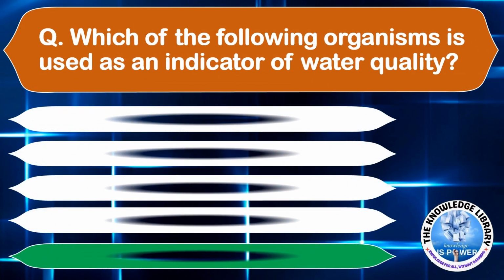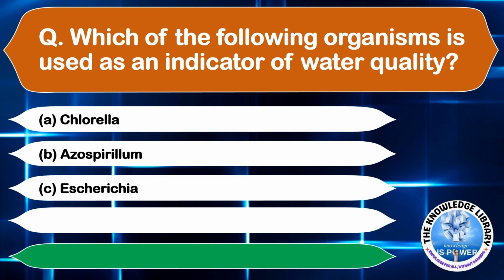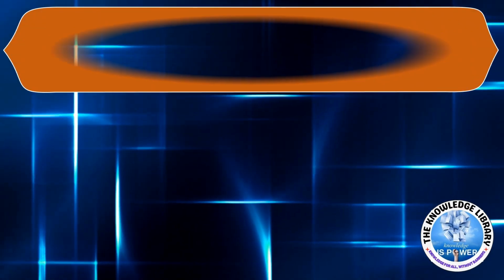Which of the following organisms is used as an indicator of water quality? Option A, cholera. Option B, azospirillum. Option C, Escherichia. And option D, Beggiatoa. The correct answer is option C, Escherichia. The next question is,